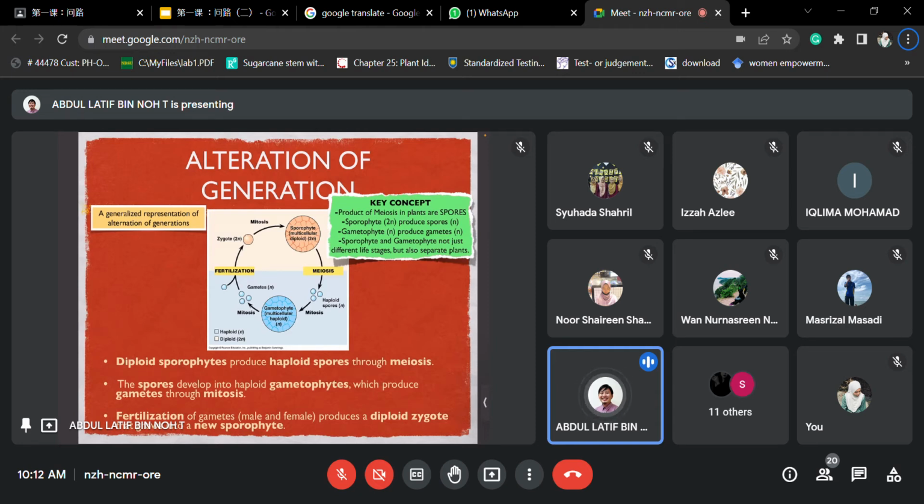Right? So then the spores develop into haploid gametophytes, which will produce the gametes themselves through the mitosis process. All right? So as you guys understand, when gametes undergo the fertilization process, they become the diploid organism back. Half comes from each of the gametes, normally from each of the parents. So they will become a diploid organism back. Right, so this is the life cycle that we want to see.